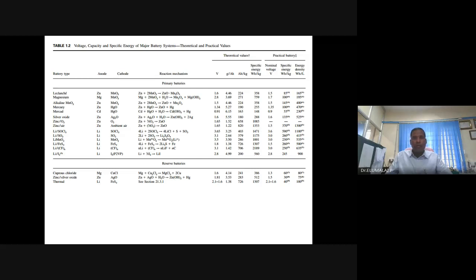What is the voltage efficiency you are going to get in that case? Can anyone tell? The theoretical voltage of the Leclanche cell is 1.6 V, and its practically delivered voltage is 1.5 V. What is the voltage efficiency?